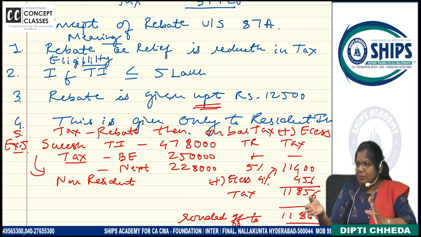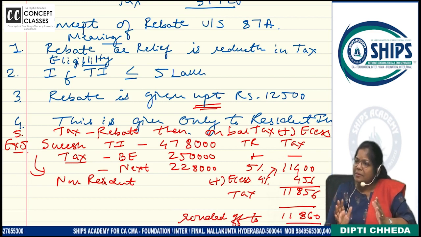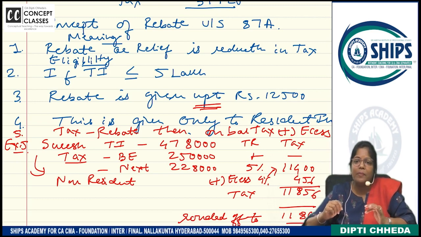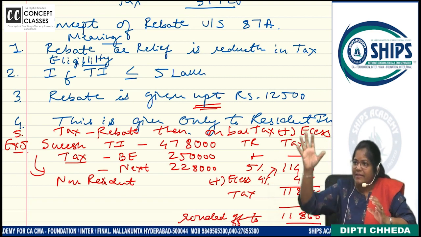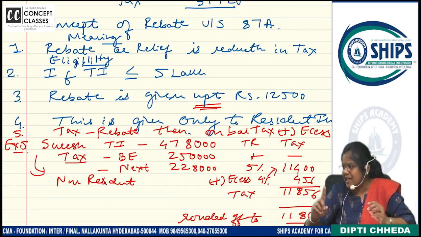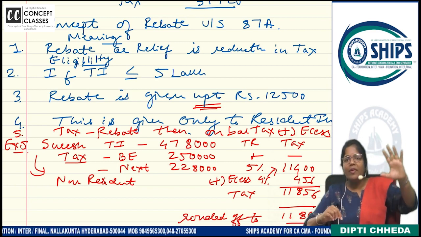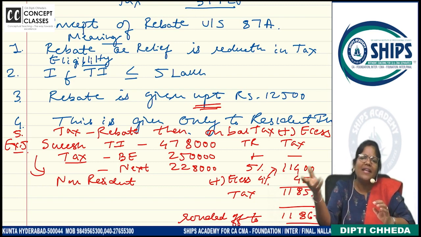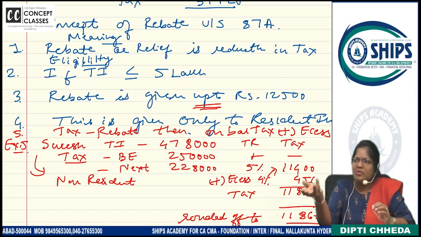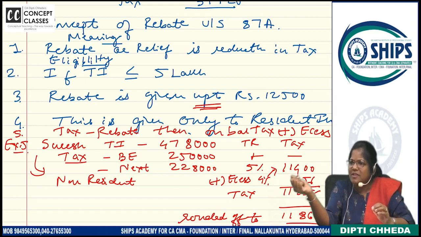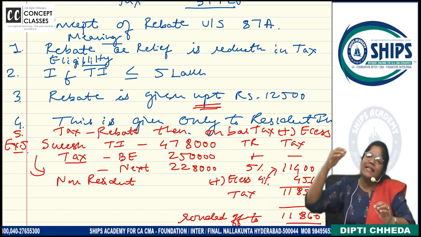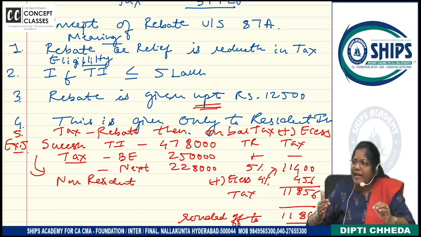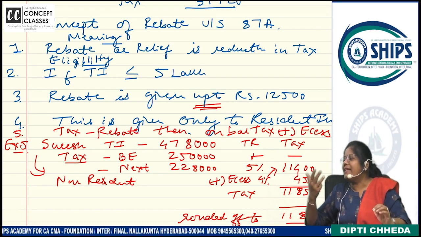Because there is a new tax regime also. I am not doing it right now because first let us become comfortable here, then new, and I will take comparative problems also. Scheme is also being asked for 7 to 8 marks, that calculate the tax as per new tax regime. One problem is asked for sure. So right now, if your income is up to 5 lakh, you are called a small taxpayer. 5 lakh annual income, how much is it per month? 12 times 4 is 48, around 40,000 a person is earning. So they are saying calculate the tax on 5 lakh, give the rebate up to 12,500, and on the balance tax you calculate e-cess.